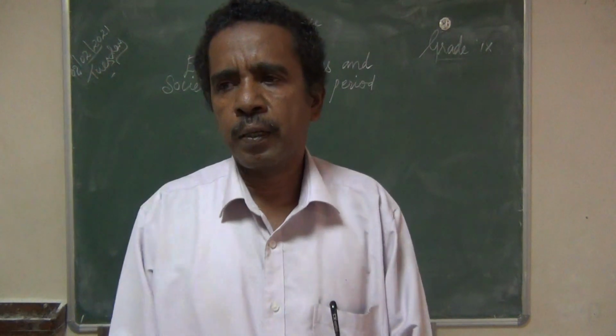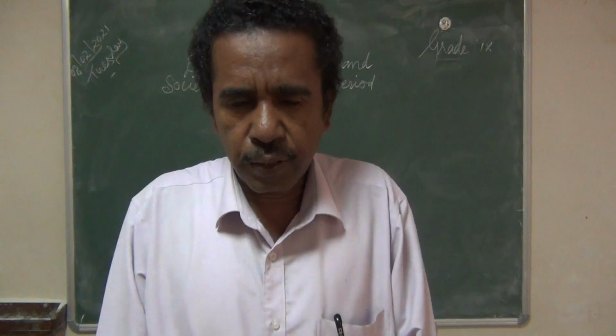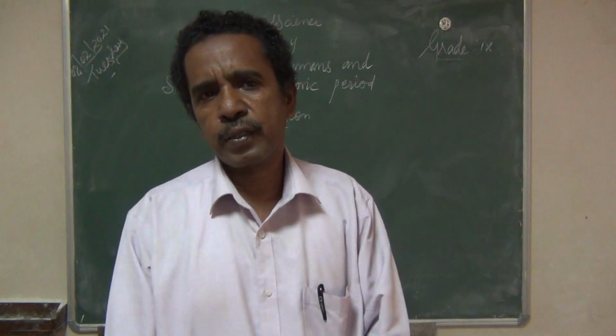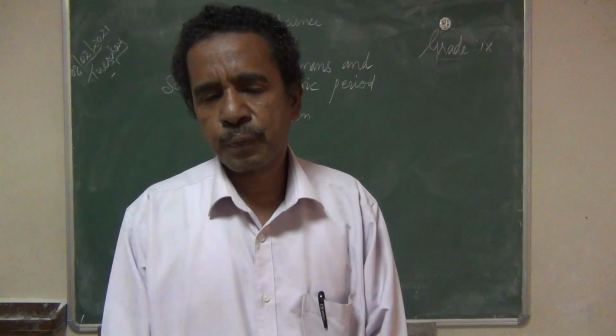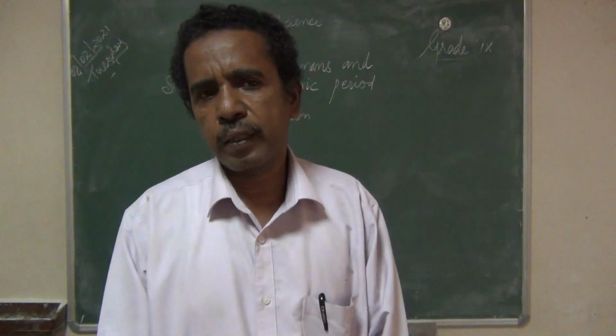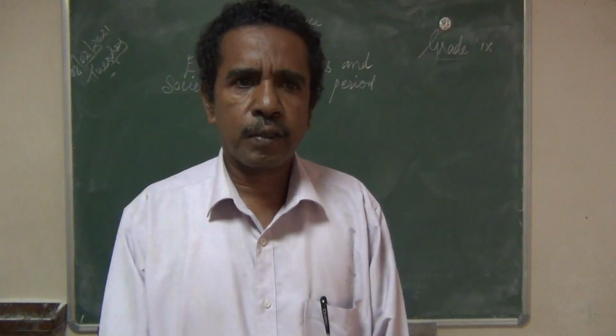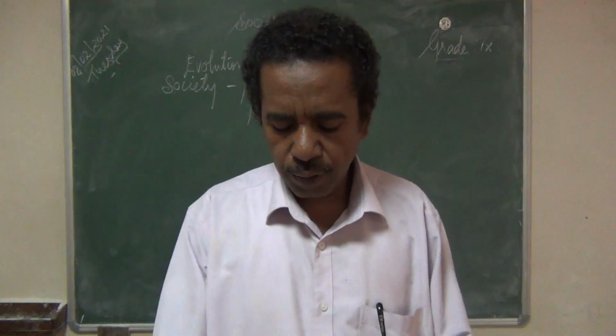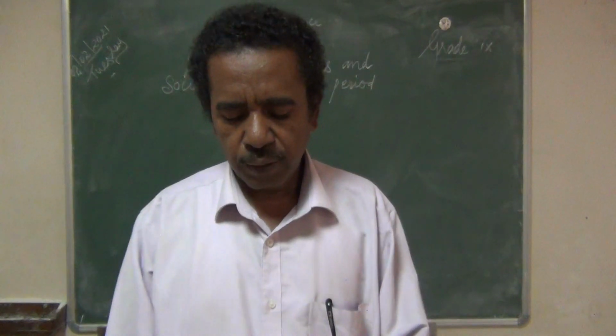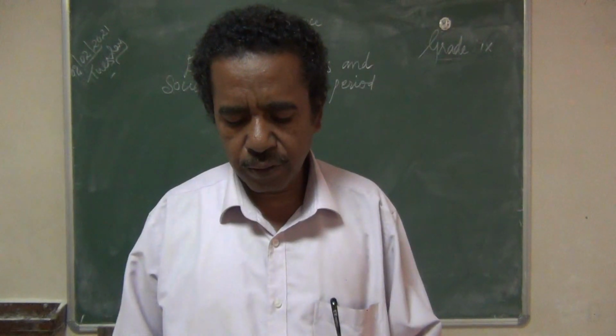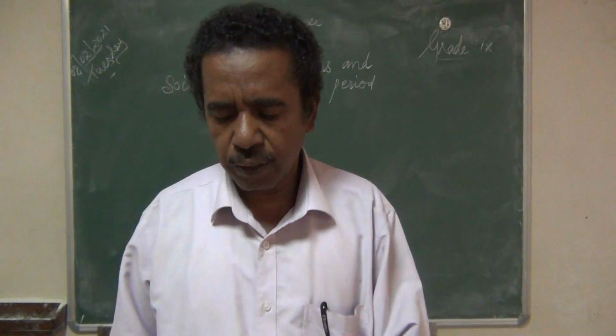Finally, human evolution took place from the living organisms, plants and animals that originated. Then at last human beings also originated on the earth. These are all the answers you have to learn from this lesson.